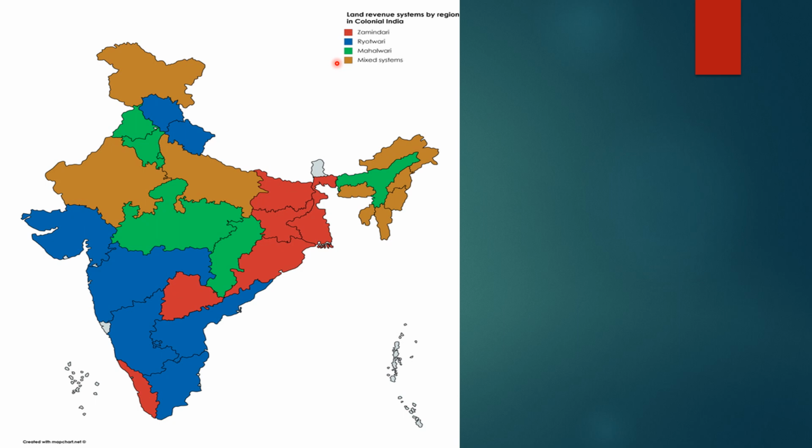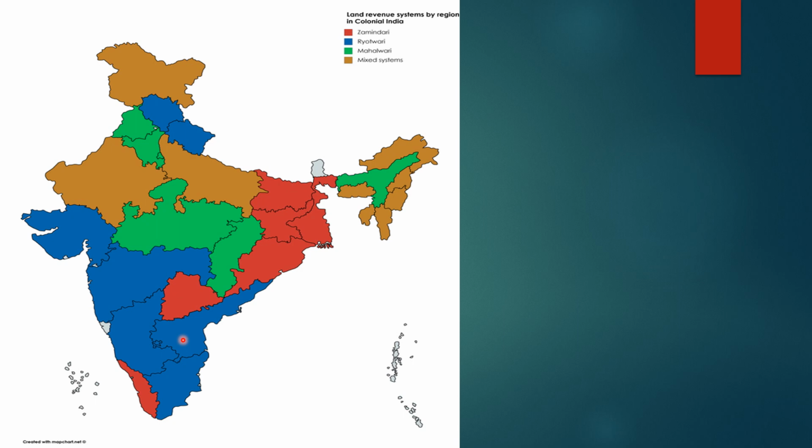So let us come to the map directly. In the map you can see the states of Bihar, West Bengal, then Orissa and the Telangana area, which is now divided from Andhra Pradesh, and Kerala. In all these areas the permanent settlement was introduced. The next is the area shaded with blue, that is, the states of Gujarat, Maharashtra, Karnataka, Tamil Nadu, Andhra Pradesh.